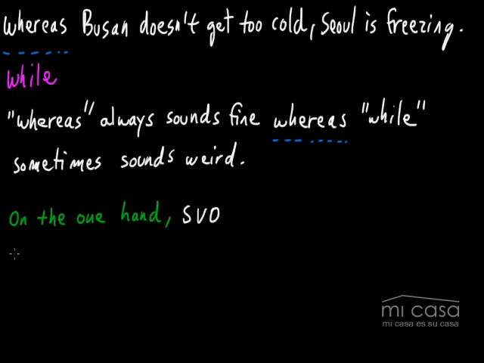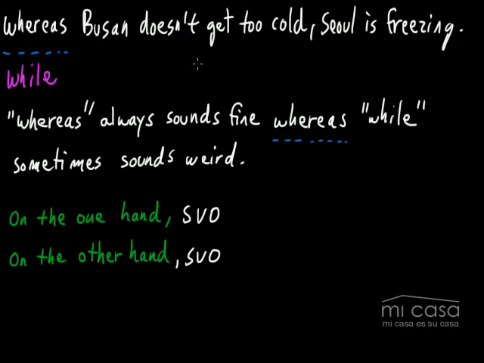And then you can make a second sentence saying on the other hand, subject, verb, object. But the important thing to remember is that when you're saying on the one hand, on the other hand, this is not a conjunction. You cannot connect two sentences with one of these expressions. You have to make two separate sentences.